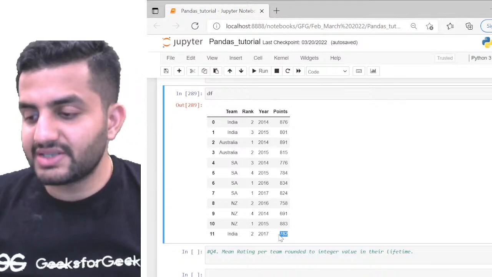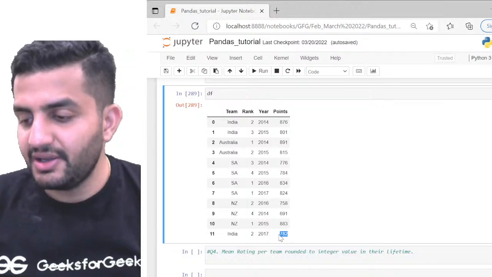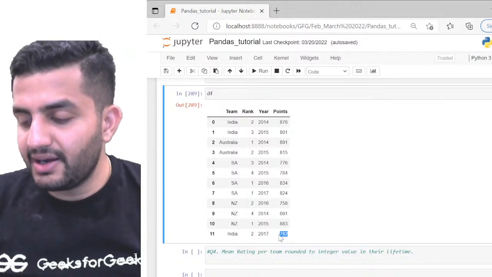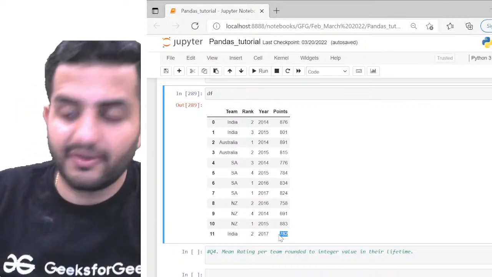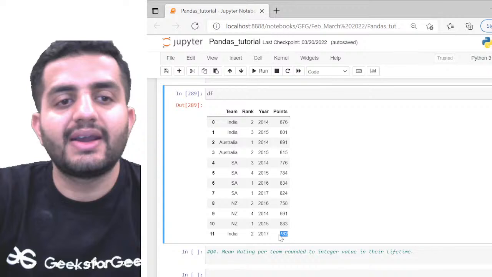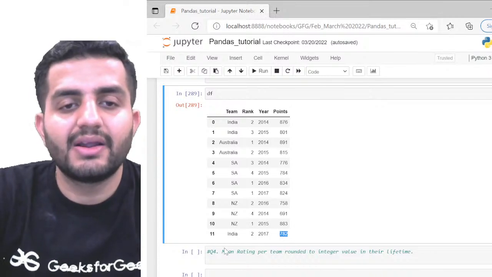I hope you are able to understand this problem, right? So, okay, Mahesh has a response here. df dot group by team, and he says mean. Absolutely wonderful. Yes, why not? We can absolutely do that. It's pretty simple here again.